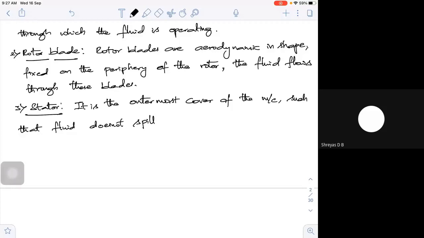One more advantage of this non-spilling action is that there is a dynamic action under it. It also converts the kinetic head. Let me write it. It also converts the kinetic head to pressure head.